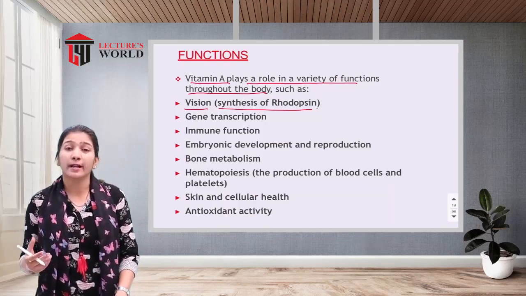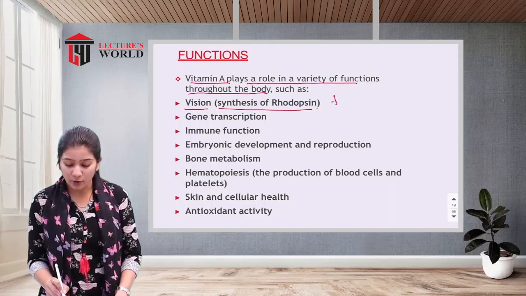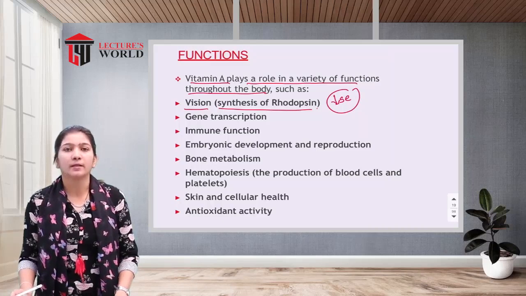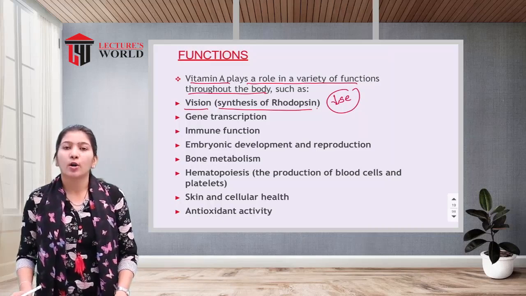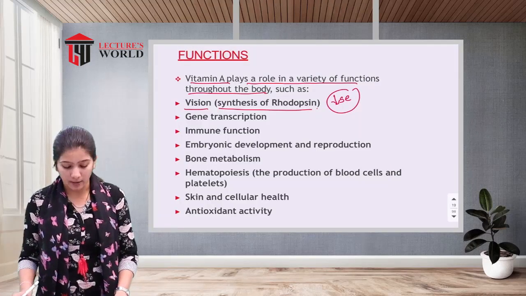If there is less vitamin A in our body, that may lead to decreased rhodopsin synthesis. If there is a lesser amount of rhodopsin in the eyes, that may lead to various vision disorders like xerophthalmia and night blindness. So for an adequate amount of rhodopsin, we require vitamin A.